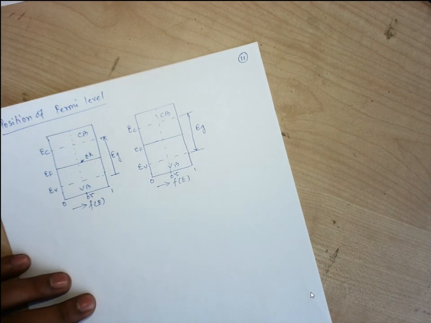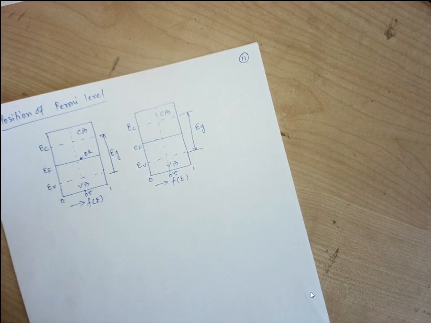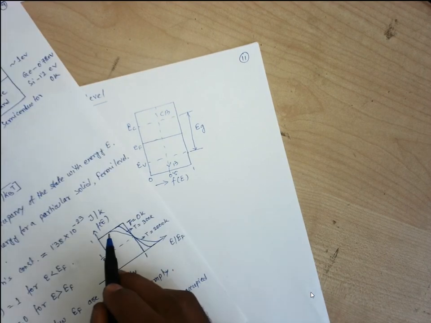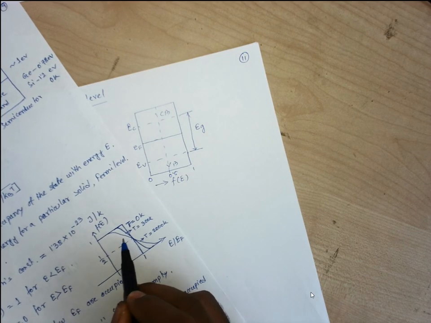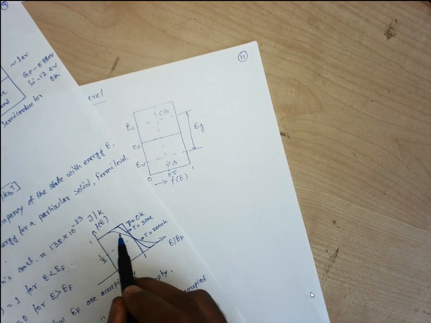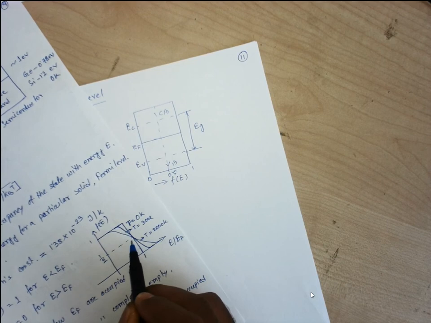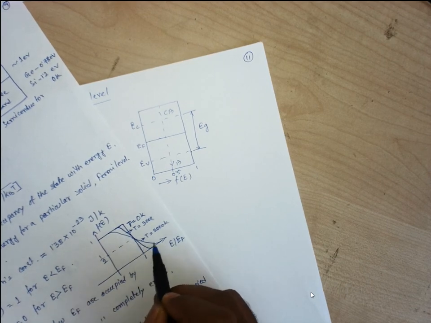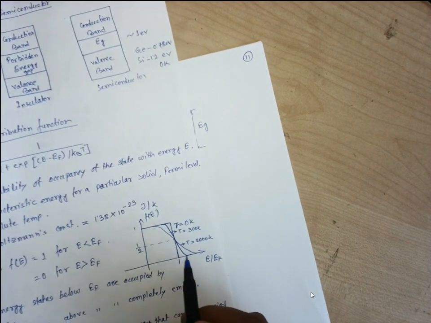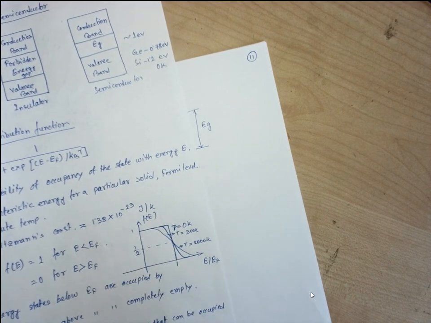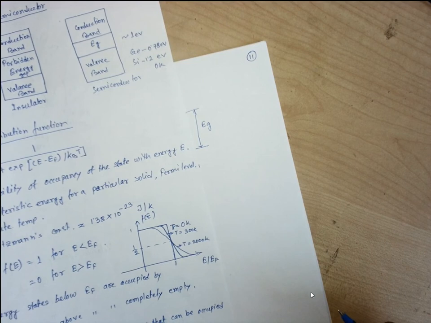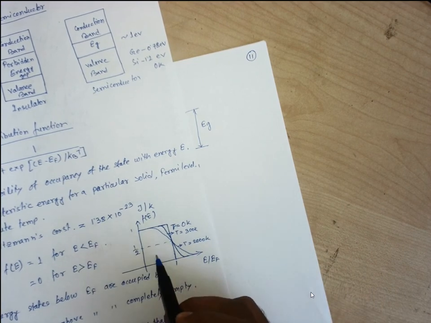Now, if we increase the temperature, then our Fermi level shifts. If we are working with a higher temperature, then the probability is either 1 or somewhat lesser than 1. Just look at this diagram. These curves are bending with increasing temperature.